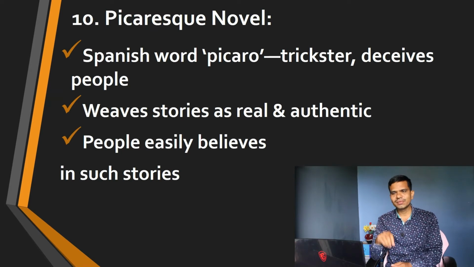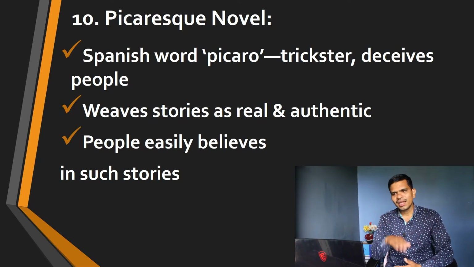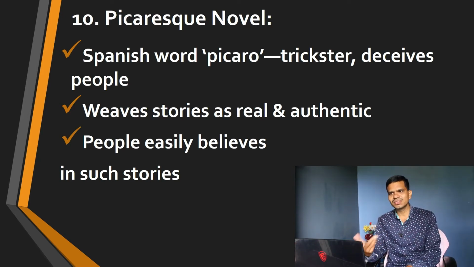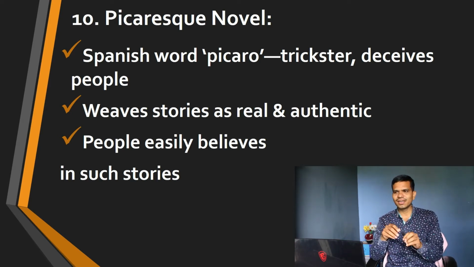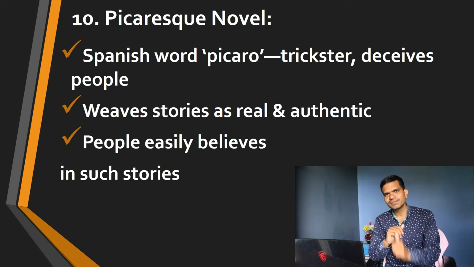Next we have number 10, the picaresque novel. Now this word picaresque is also borrowed from the Spanish word picaro, meaning a trickster or a person who deceives people, and from that word we have the picaresque novel. What happens in the picaresque novel? We find that the characters weave stories as real and authentic, but those stories were not real or authentic. They are just stories based on the tricks of those characters, and generally readers or people easily believe those statements or stories presented by the characters in the novels.